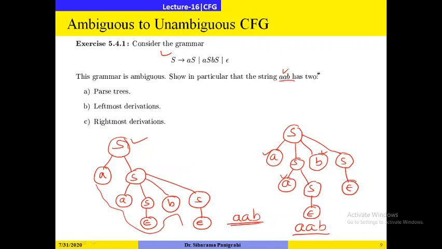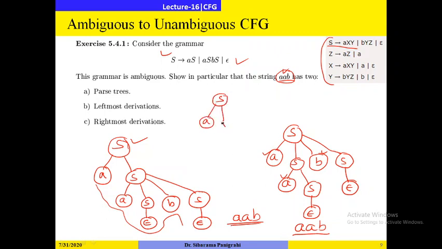Okay. So next, what is the unambiguous context-free grammar for this one? This is the unambiguous context-free grammar for this ambiguous grammar. Unambiguous means there will be exactly one derivation for a particular string which can be obtained by using the grammar of that language. So let us try to derive the string AAB. From S we will first get a, so we will use this production. S gives to A, X, Y.